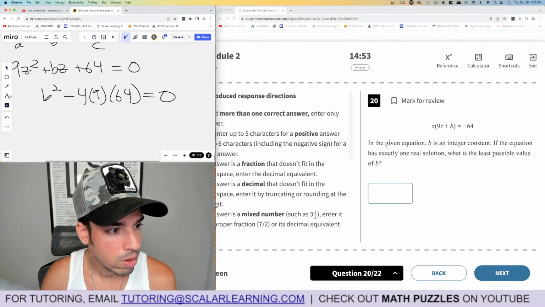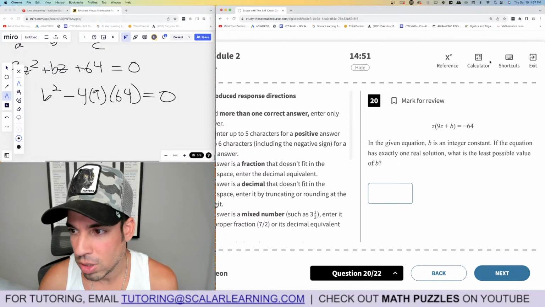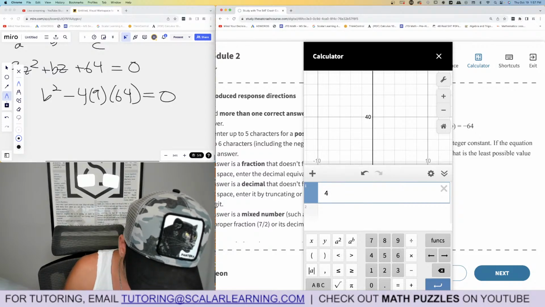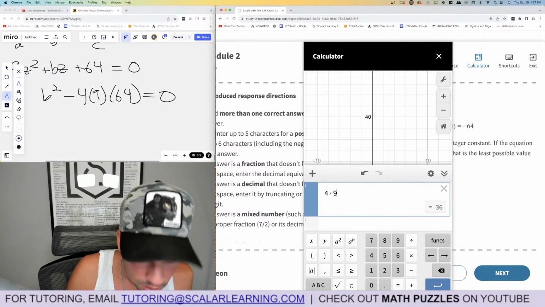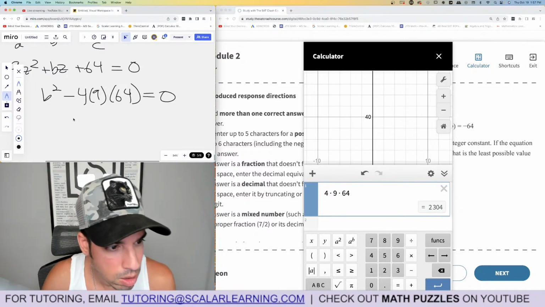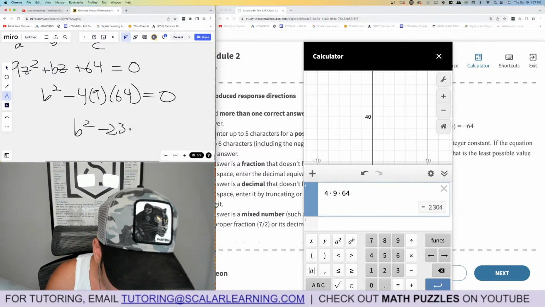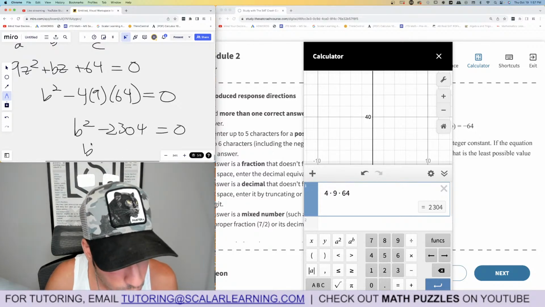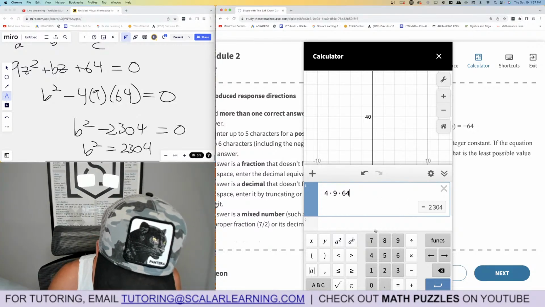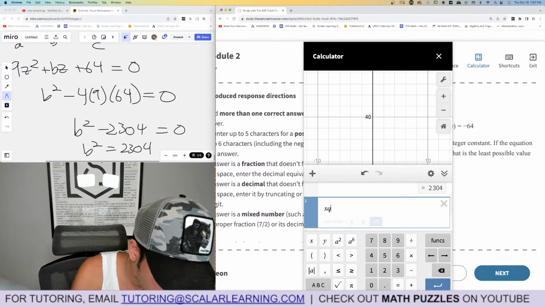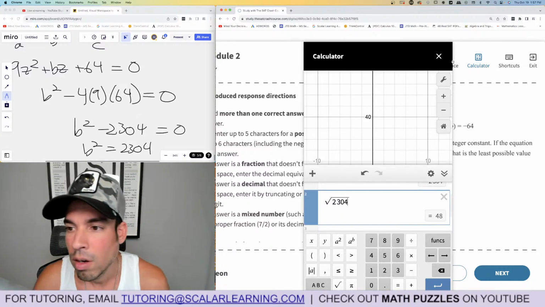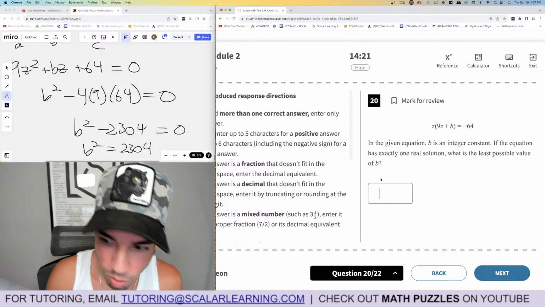But anyways, whatever. So then 4 times 9 is 36. Hold on. 4 times 9 is 36 times 64, and it's b squared minus 2304 has to equal 0. So b squared is, we add it, 2304. I wonder, it must be a perfect square, right? Then we have to take the square root of that. 2304. 48. Boom. So we'll say 48.